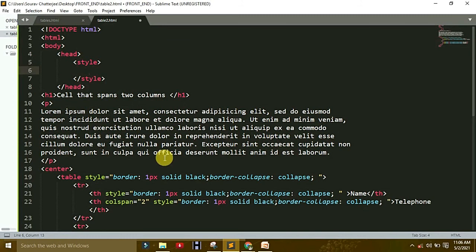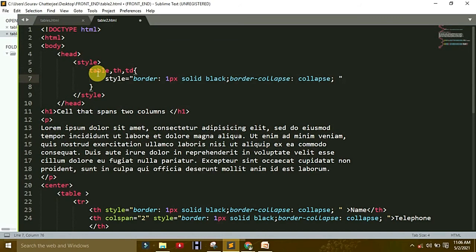What I write here like style border 1, collapse, copy from here, cut it and table. Okay, we make table here, no classes, no ID, heading, table data.